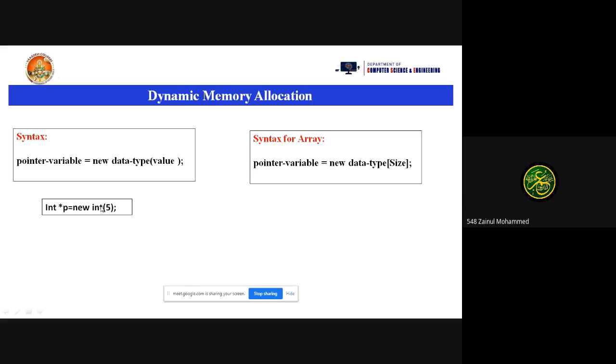Ma'am, instead of 5 into 1, you are taking 1? Yes. Only 2 bytes will be allocated. You can take any integer value here, and only 2 bytes will be allocated.